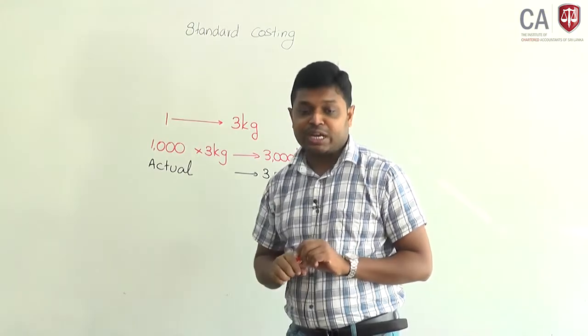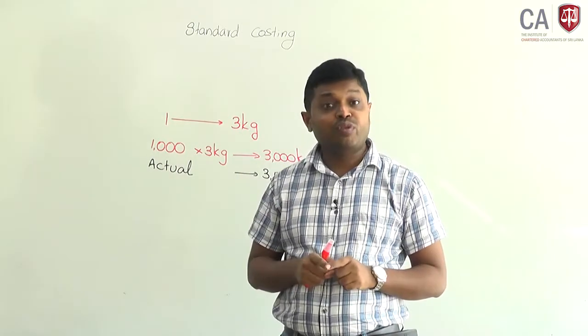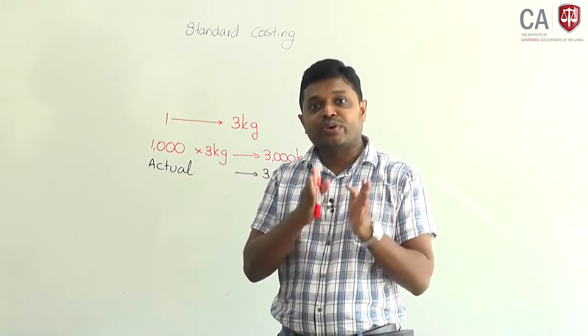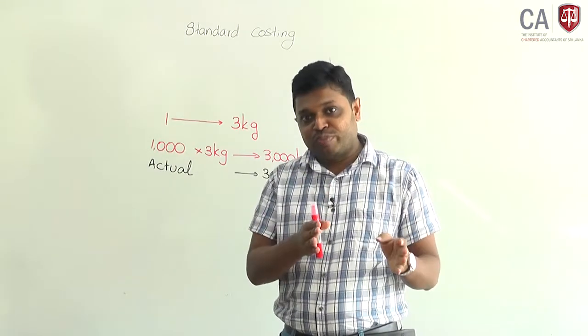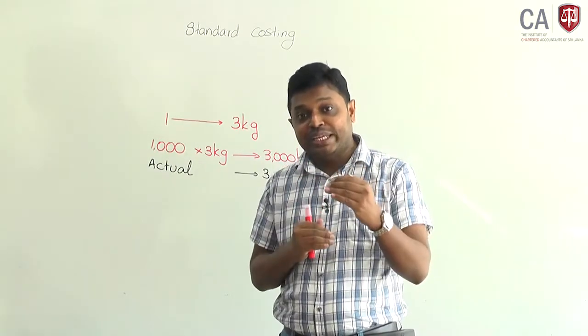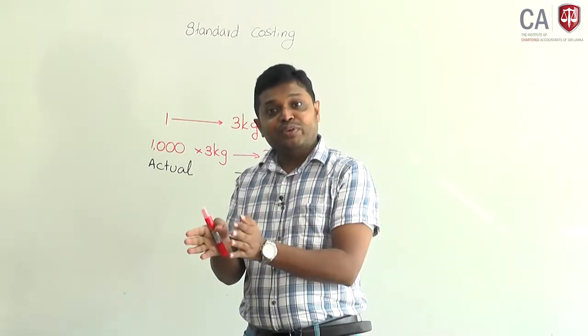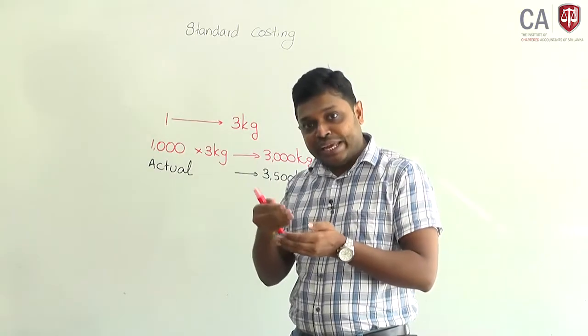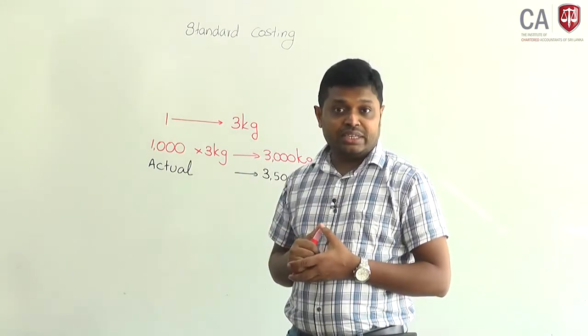That standard cost card gives detailed information about the unit cost of a product: how many units of material are required, what type of material, what type of labor, and how many hours are required per unit.